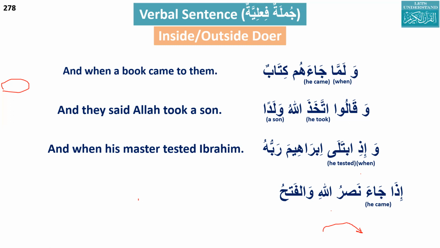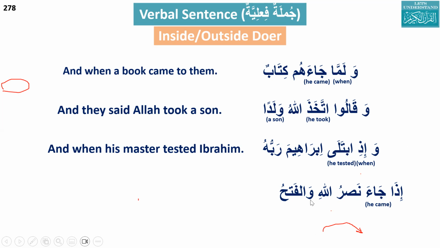The outside doer is Nasrullahi. Its status is marfu because of mudaf. The mudaf status defines it, so the outside doer can be mudaf mudaf ilayhi, same as Rabbuhu.